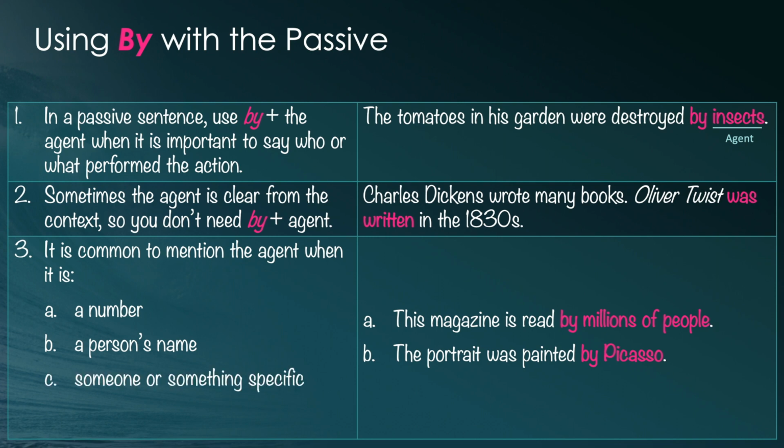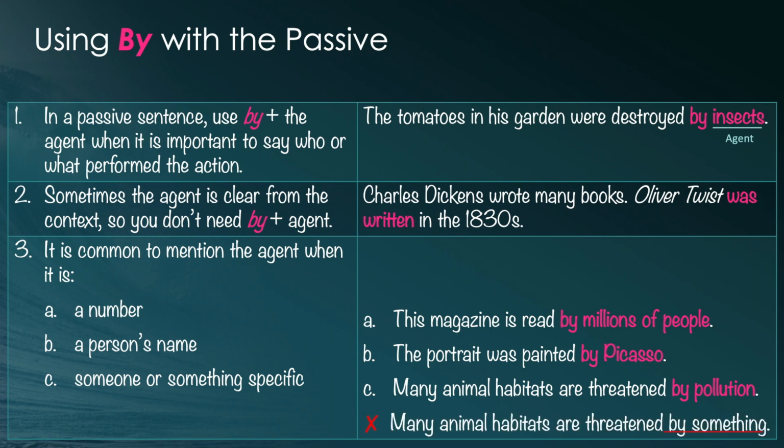And when the agent is someone or something specific, like, many animal habitats are threatened by pollution. We're not going to say many animal habitats are threatened by something. We want to know what is threatening animal habitats. It's pollution. Okay? That's that.